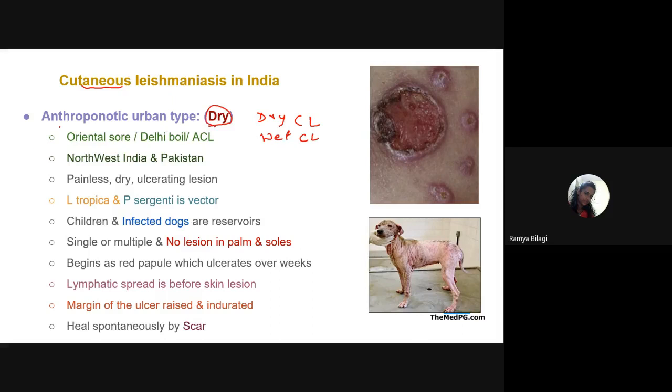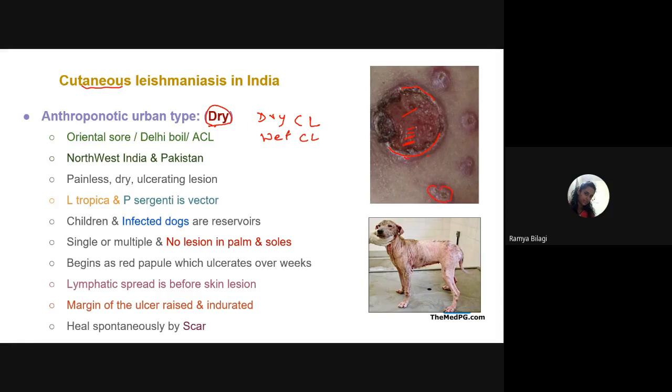So what is this dry cutaneous leishmaniasis? Dry means what? Here, can you see the lesion? There is no discharge coming out from there, no purulent discharge. The lesion looks absolutely dry, but ulceration can be seen. And look at the clinical presentation. The edges are raised. This point is very important. They have indurated margins, very hard margins, raised edges, central ulceration, or sometimes you can see a crust over here. This is the clinical manifestation, and they may be present as a single ulcer or multiple ulcers.